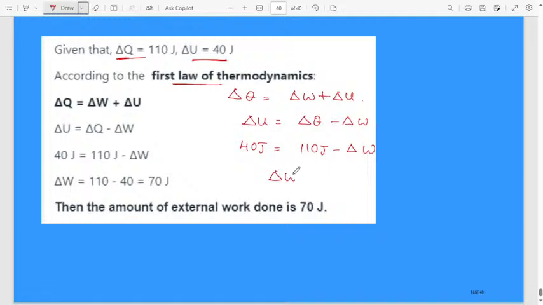Then delta W will be 110 minus 40, which is nothing but 70 joule. No need to convert, no need to alter the formula also. Substitute directly and you will get delta W as 70 joule. Very easy problem because everything is given: the amount of heat, the internal energy, and you have to find the work done. Use the formula, you will get the answer.